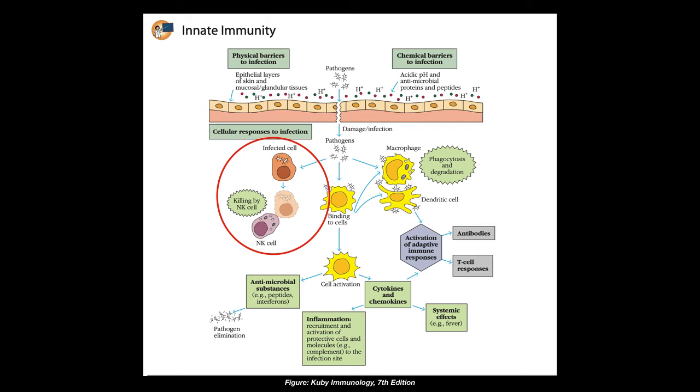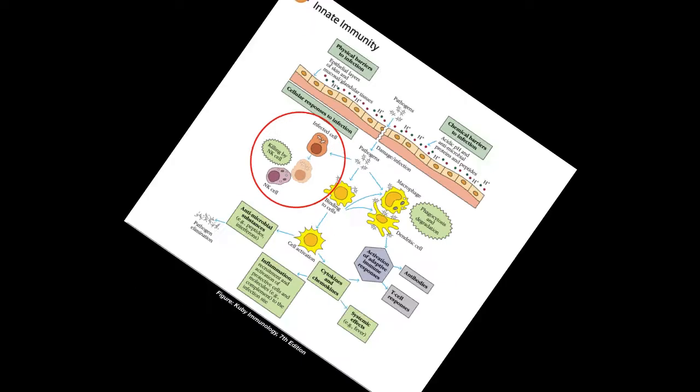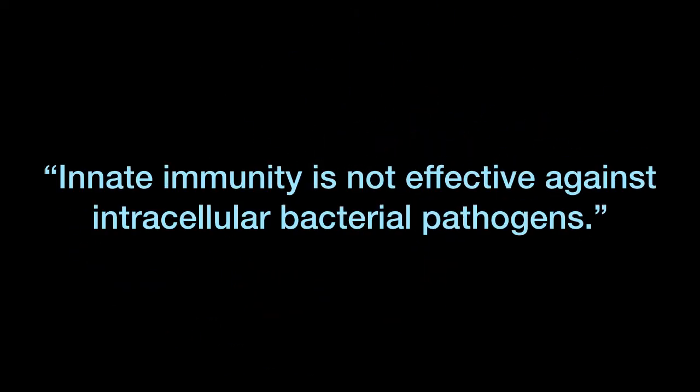Also, cells infected with intracellular bacterial pathogens can be recognized and killed by natural killer cells. So, saying that innate immunity is not effective against intracellular bacterial pathogens is incorrect.